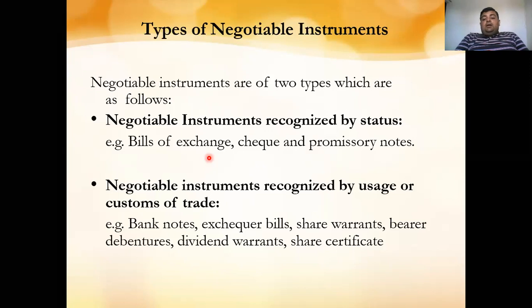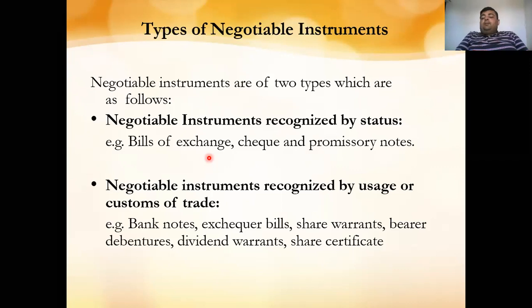Next, the check. Again, it is recognized by statute that it is a check. A check is issued by the bank in favor of a party, and that person is known as the holder of the check in due course, the person who is holding the check, or the bearer of the check. Next is the promissory note.